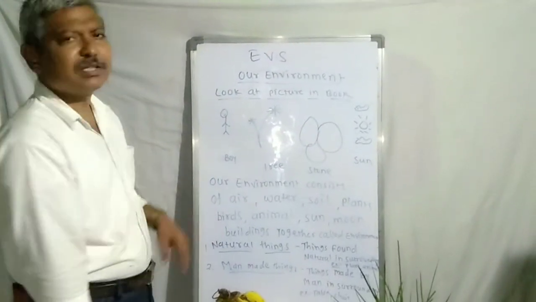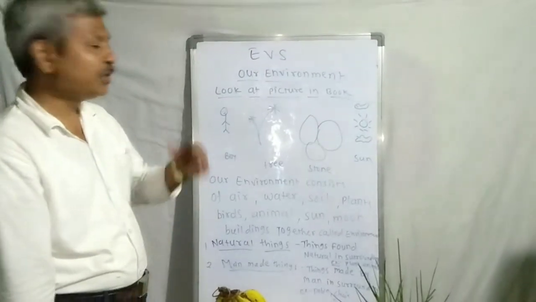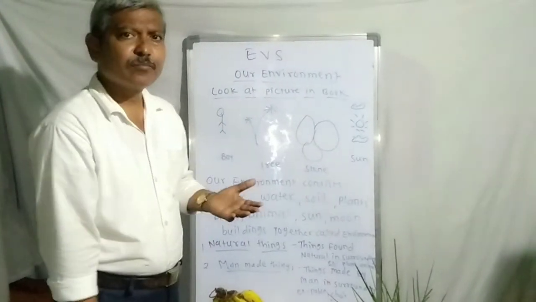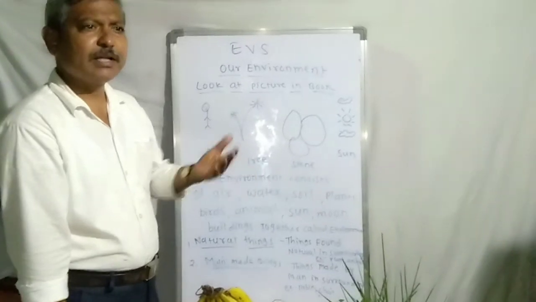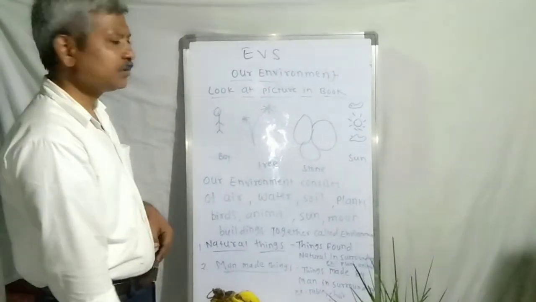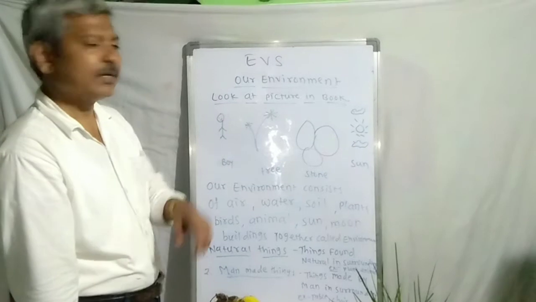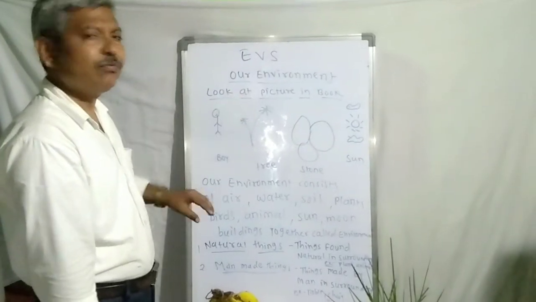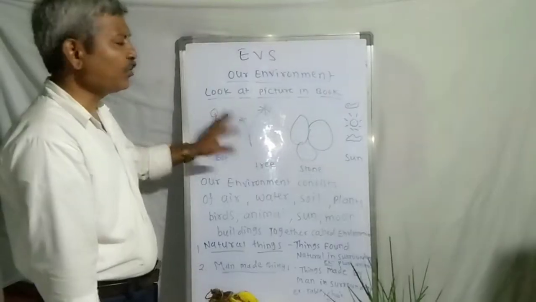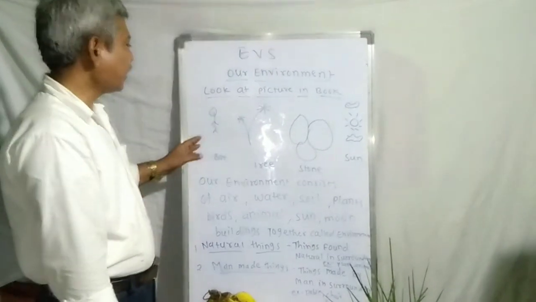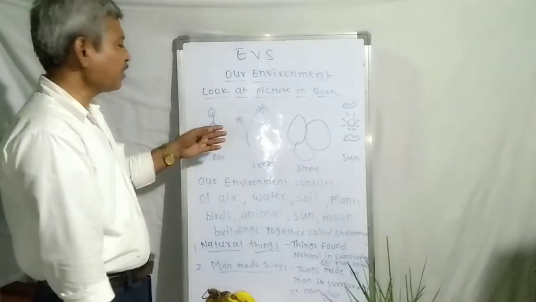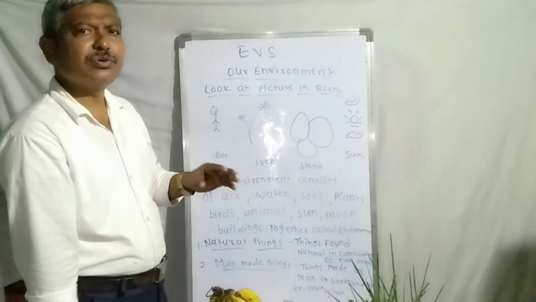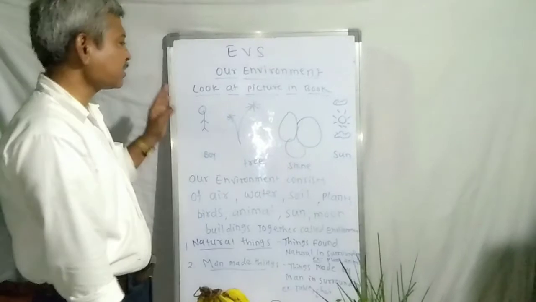Which things move on their own accord, need food, have feelings and other things? Guess it. Yes, your guess is correct. The boy and the tree need food, they move on their own accord, they have feelings, they reproduce, and they show different characteristics.